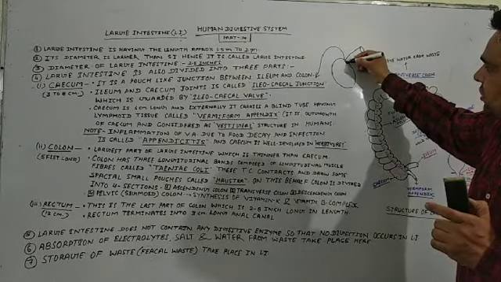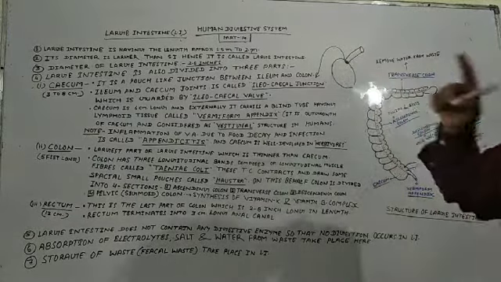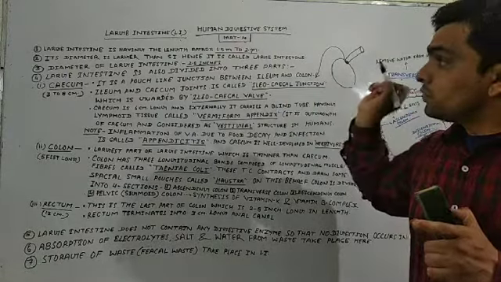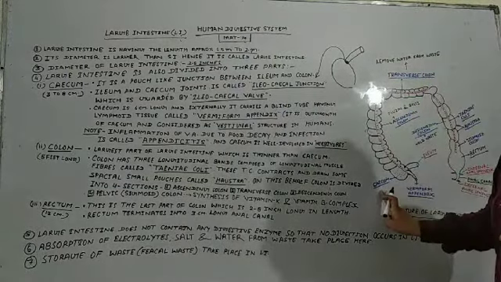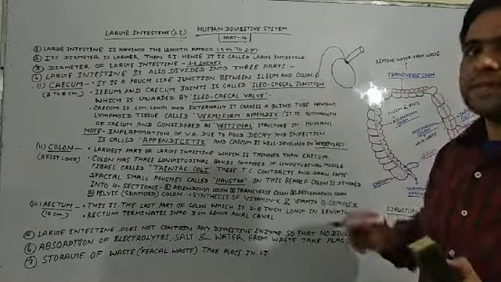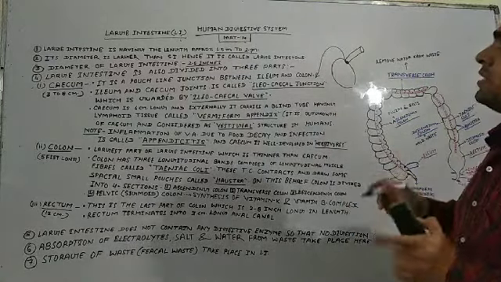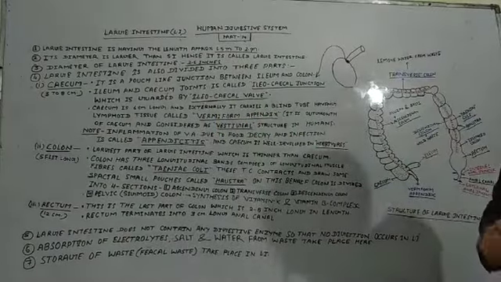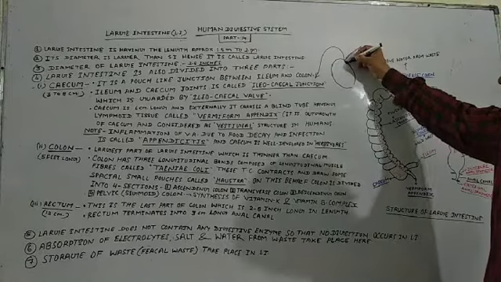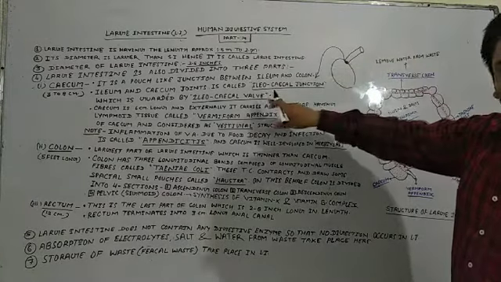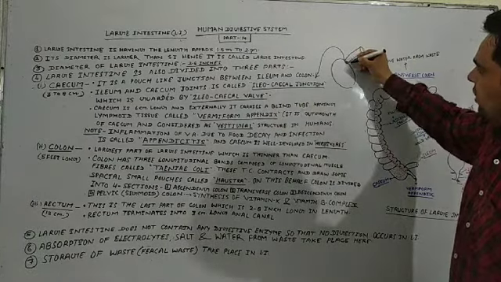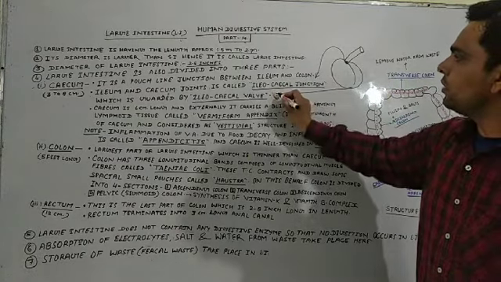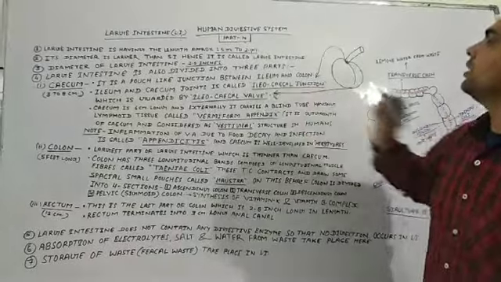A valve found on the junction of the ileum and cecum, which is called the ileocecal junction, is known as the ileocecal valve. We have already studied this valve. What is it called? This is called the ileocecal valve.